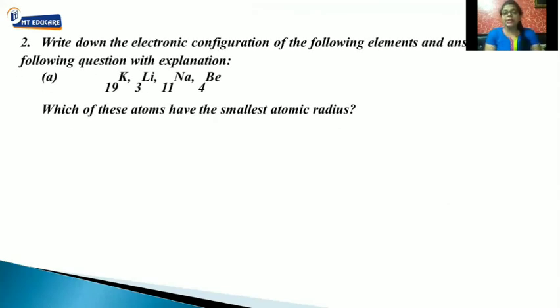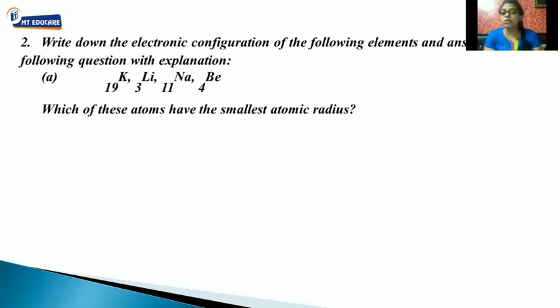Okay, let's talk about the next type. Next type, they may have asked you to write down the electronic configuration of the elements and answer the following questions with the explanation. These are the elements given to you: sodium, lithium, potassium, and beryllium. Question they have asked: which of these atoms has the smallest atomic radius? Now, students, whenever a question like this is asked, they have given you the atomic number. Initially, write down the electronic configuration of all the elements which they have given. So potassium, lithium, sodium, beryllium, you have to write the electronic configuration.